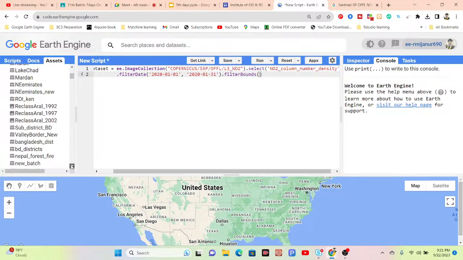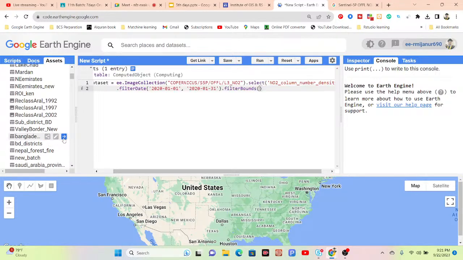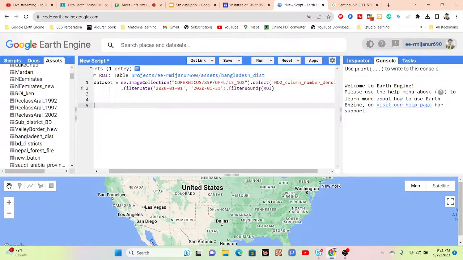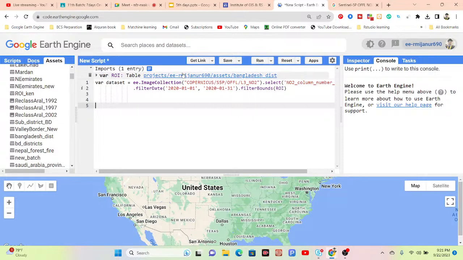I simply import the boundary of Bangladesh, the whole country boundary shapefile, and give the variable name ROI. You can put any variable name. So now I filterBounds with my ROI. This is my shapefile. Now you can see I filtered this image collection, chose the specific band, and also filtered a specific time period and a specific region of interest. So now it is filtered.